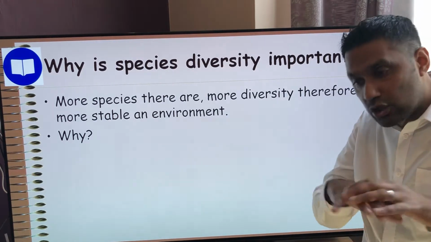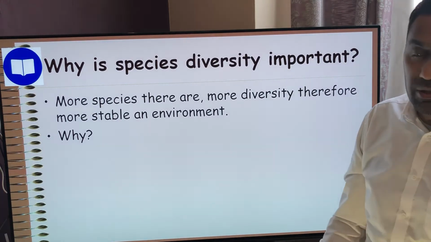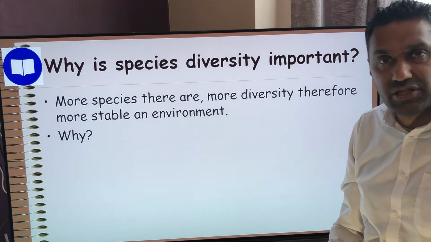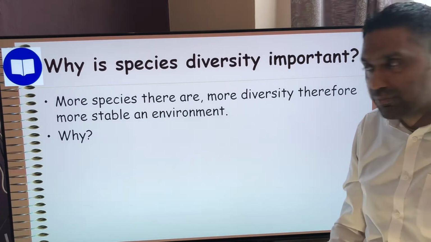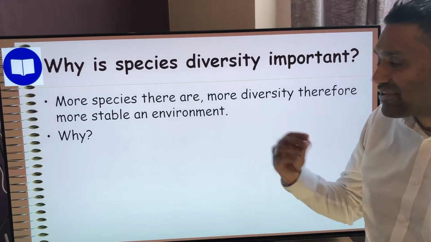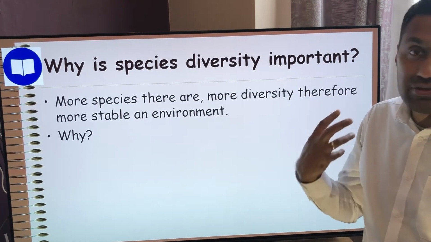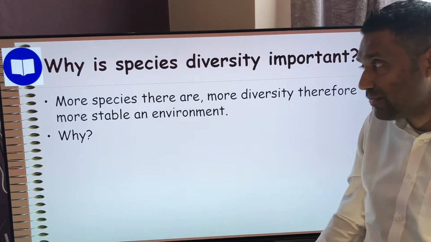Whereas if you've got lots and lots of different species in that field, then there's a chance that something like a disease can come along and wipe out, let's say, 20% of the species, but the other 80% survive, and then they've got a chance to successfully carry on breeding. So by having species diversity on Earth, you're giving the chance for life to flourish and continue on and on and on, okay?